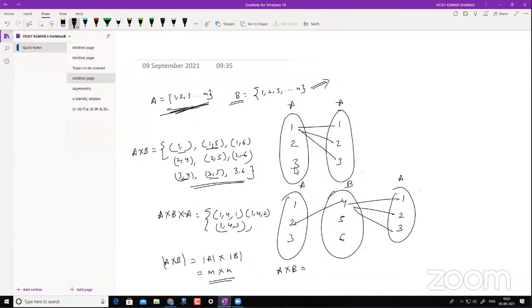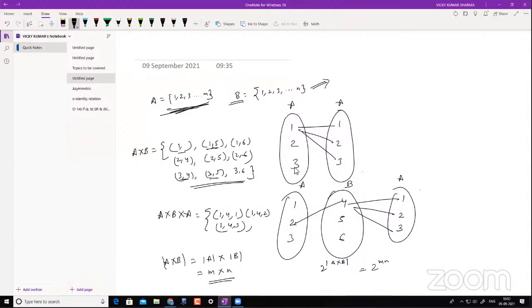So I can simply write this as the cardinality of A cross B, or 2 to the power of MN, where M is the number of elements in set A and N is the number of elements in set B.